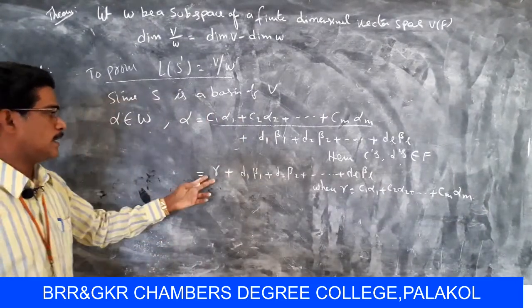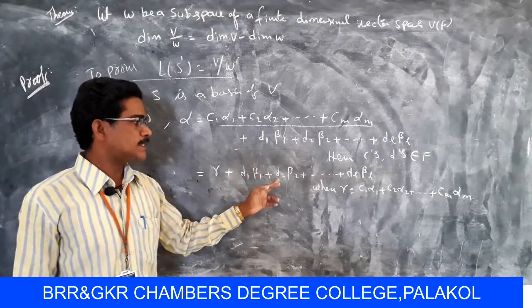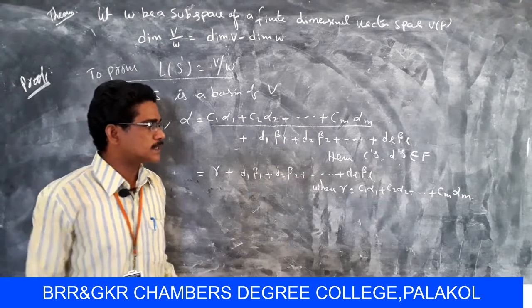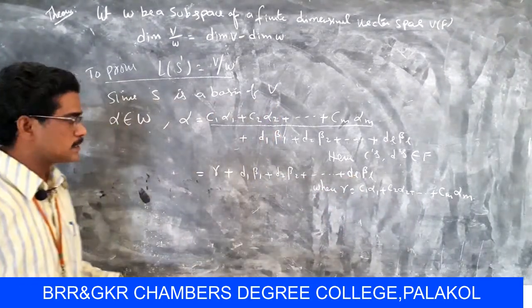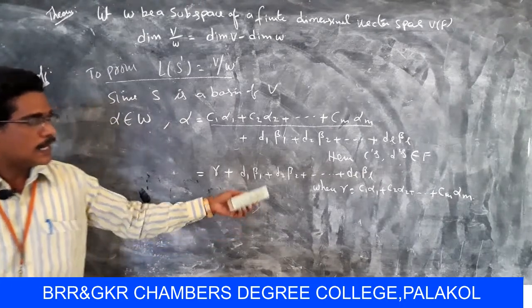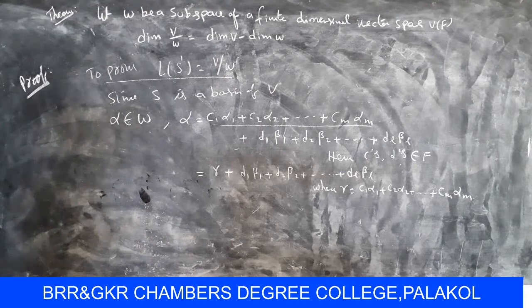So finally gamma plus D1 beta 1 plus D2 beta 2 so on plus DL beta L, where gamma equal to C1 alpha 1 plus C2 alpha 2 plus so on plus Cm alpha m.